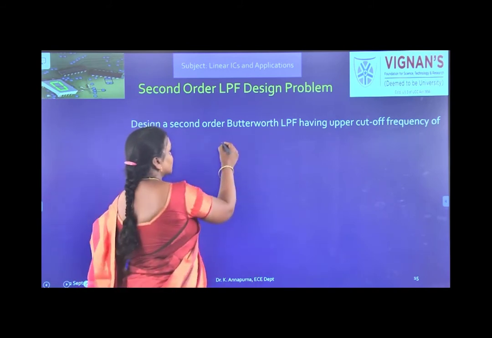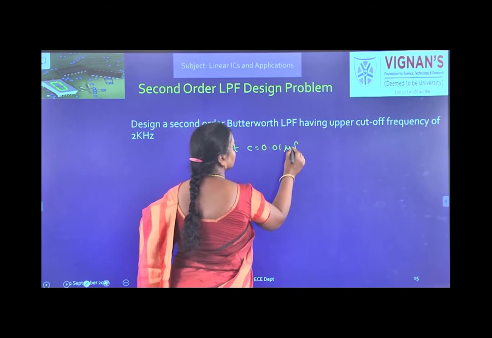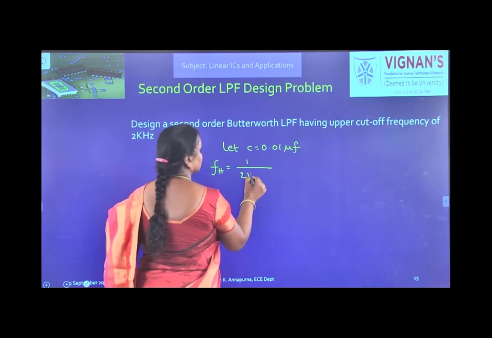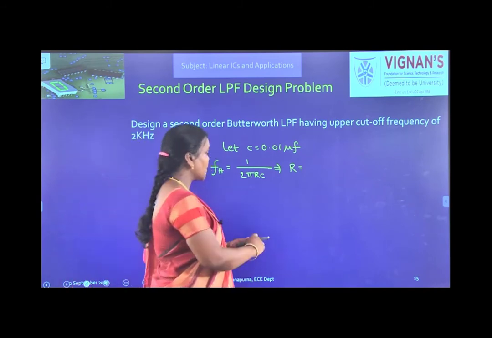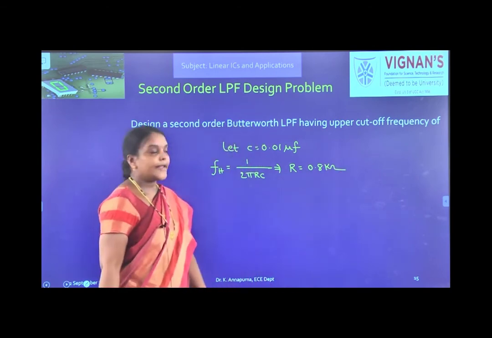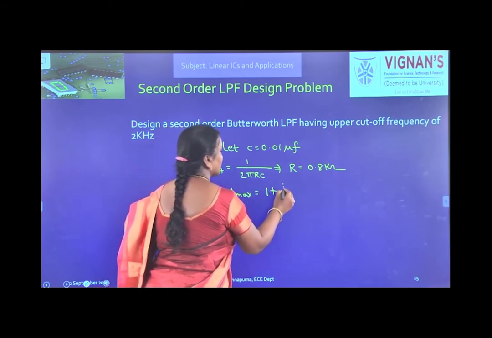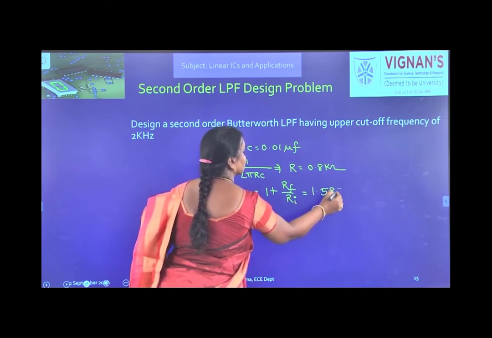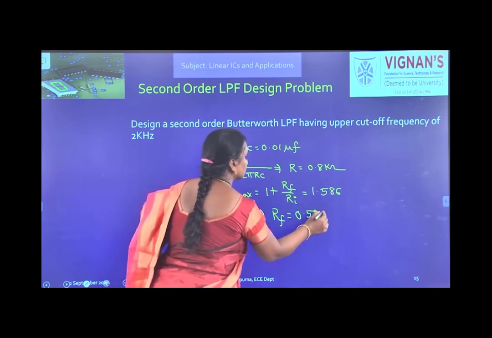Okay, so now we have to assume the C value, 0.01 microfarads. Then from the formula FH equal to 1 by 2 pi RC, we have to find the value of R. Okay, R is 0.8 kilo ohms. And next the gain is A max equal to 1 plus RF by RI, that is equal to 1.586. This implies RF equal to 0.586 times RI.